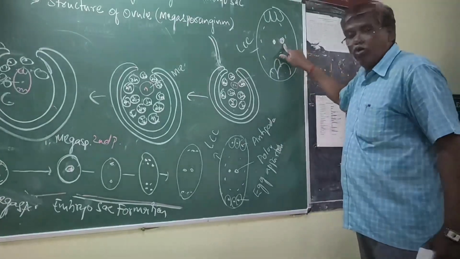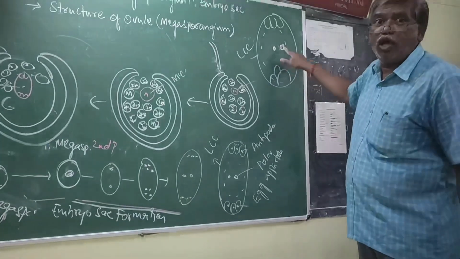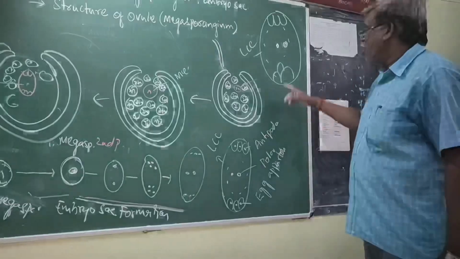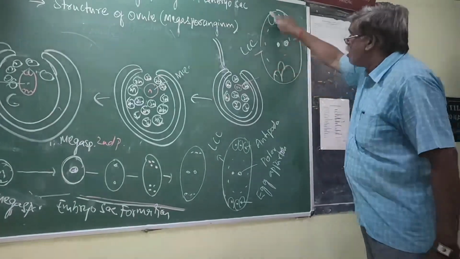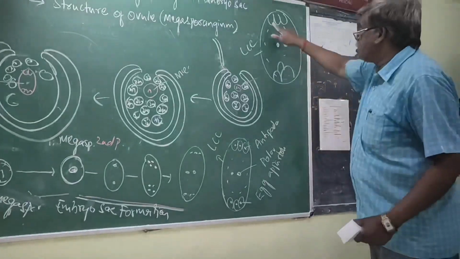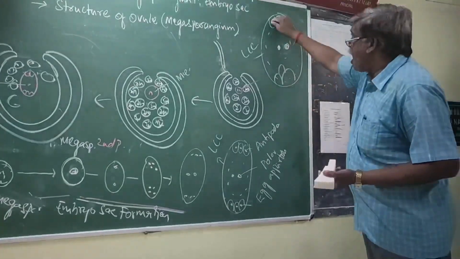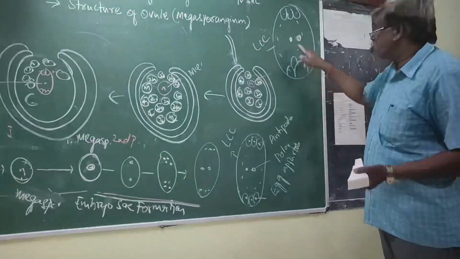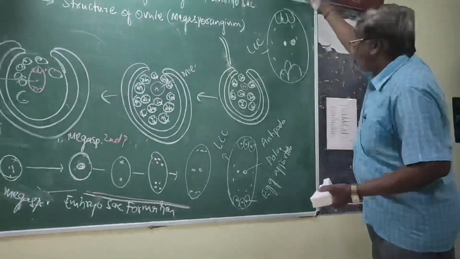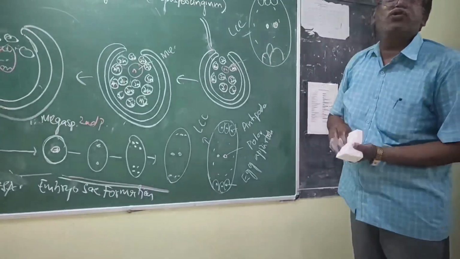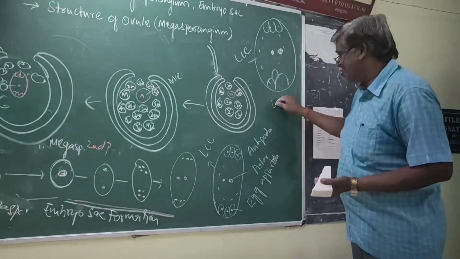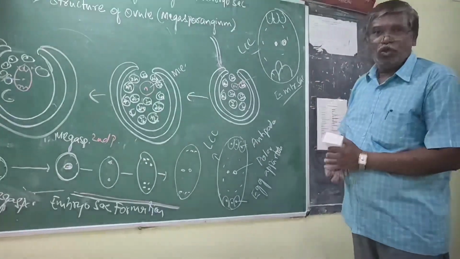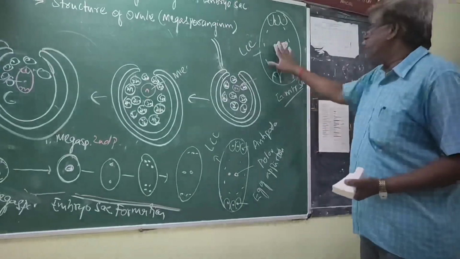Now, what are these 2? Polar nuclei. This polar nuclei belongs to whom? LCC. Now, see, one large central cell, 3 antipodals, 3 egg apparatus, polar nuclei. All together is called the embryosac.